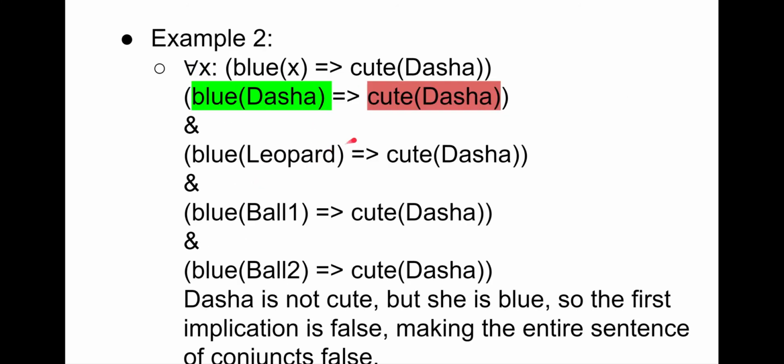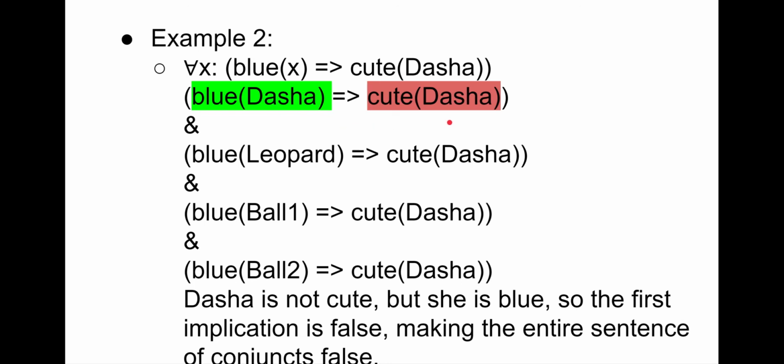Each of them is a conjunct, so all of them have to be true in order for the overall sentence to be true. In the very first clause, Dasha is blue, and that's why this is colored green, green meaning true, although maybe I should have made it blue.